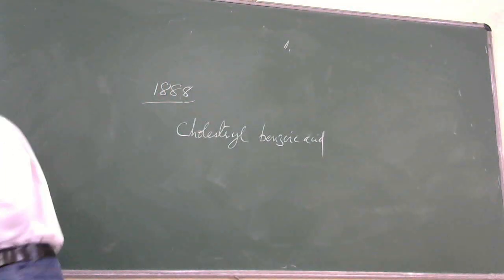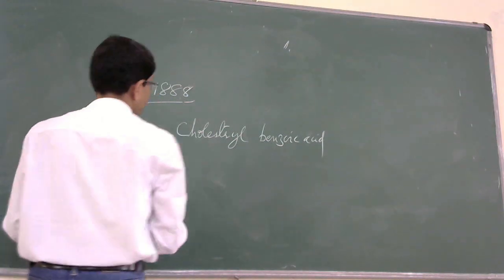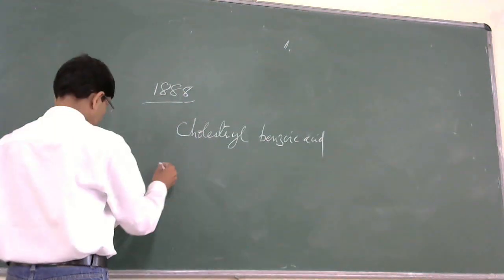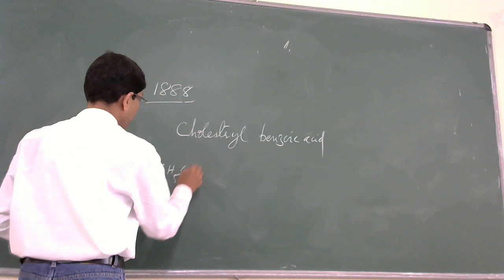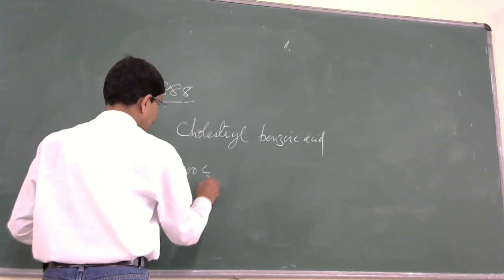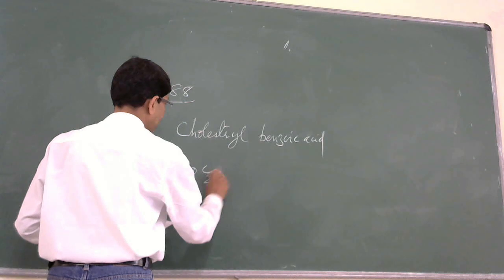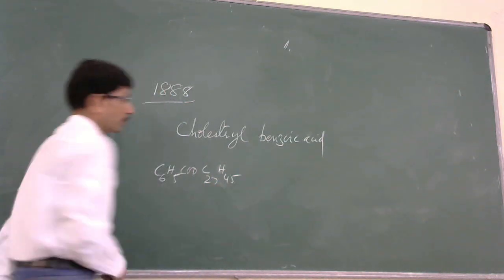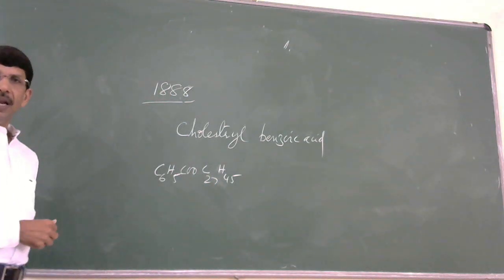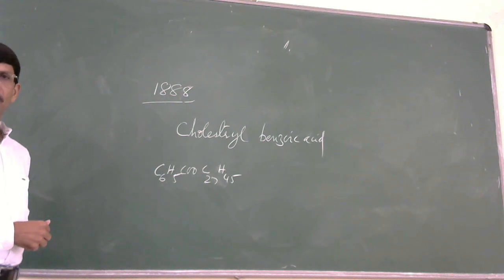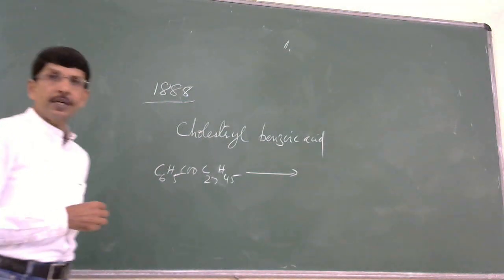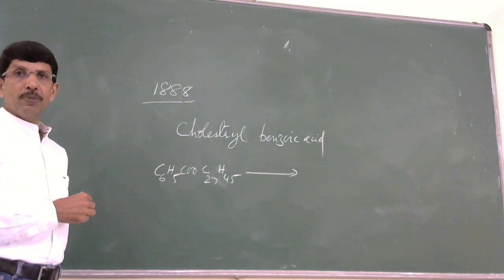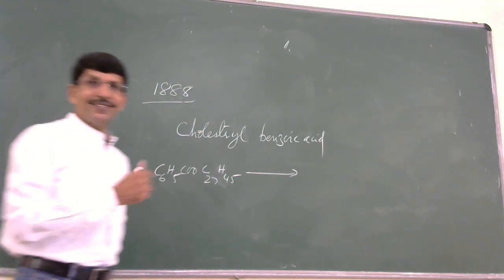So this cholesterol benzoate, when heated, the molecular formula of this compound is C6H5COO C27H45. So this is cholesterol benzoate. This is the molecule which is reported for the first time in literature exhibiting mesomorphism or liquid crystalline state.